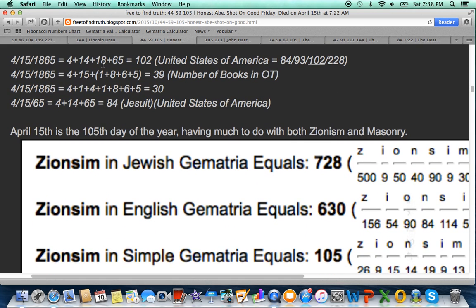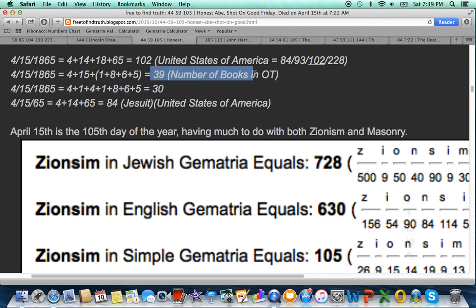The date Lincoln would die on is also interesting. The next day at 7:22 in the morning, it's a date with numerology of 102. United States of America, with the S exception, sums to 102. Lincoln is credited with saving the Union. He would die just after the conclusion of the Civil War, supposedly at age 56.